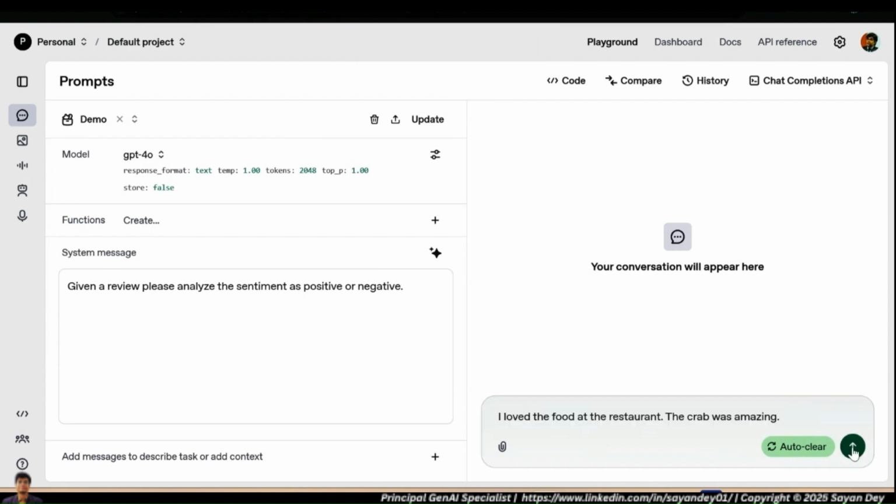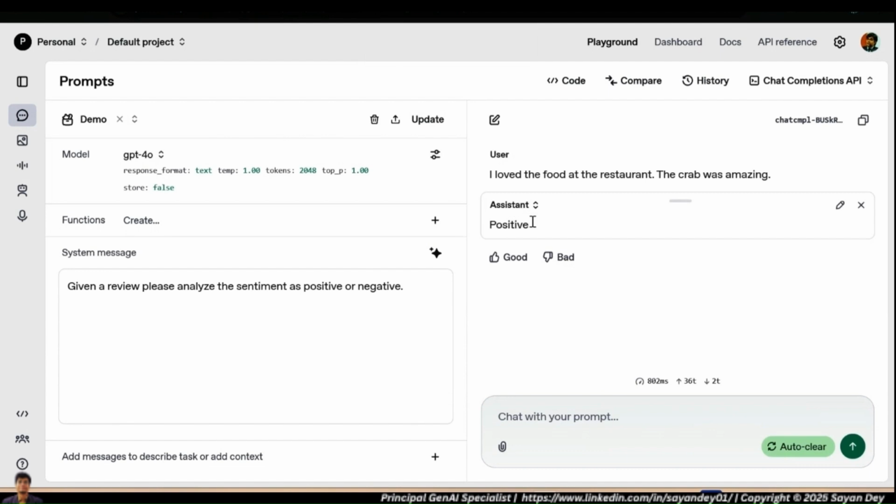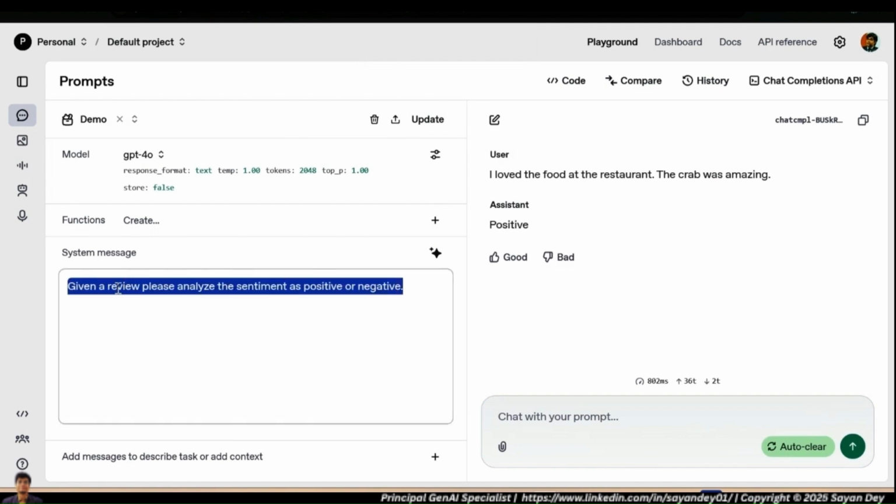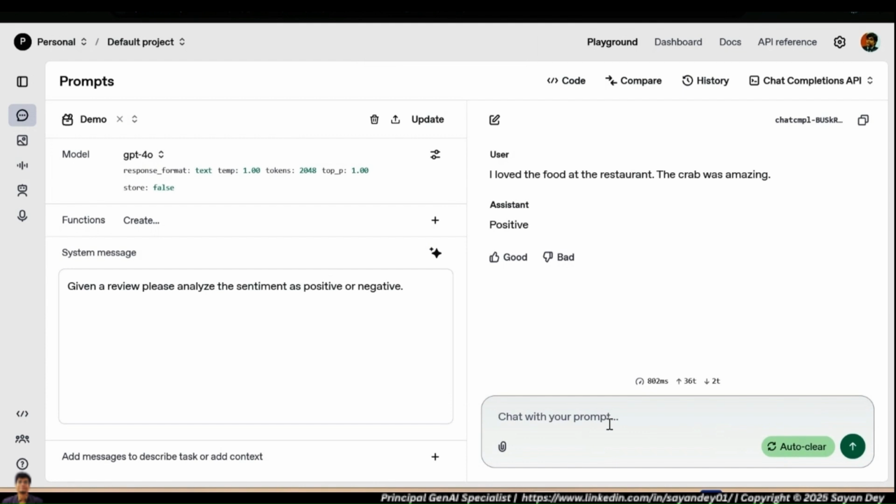And now I will hit enter. And what you end up getting is the assistant response, which is positive. This is exactly what we expected. So can you see how the chatbot is working exactly what I wanted it to do? So this is what you will usually specify. I can ask another query. I can give it another question.